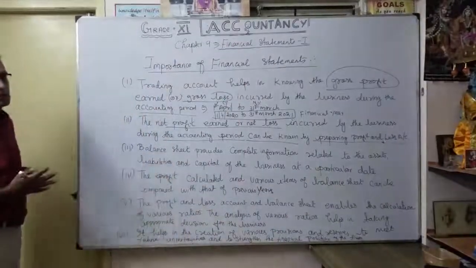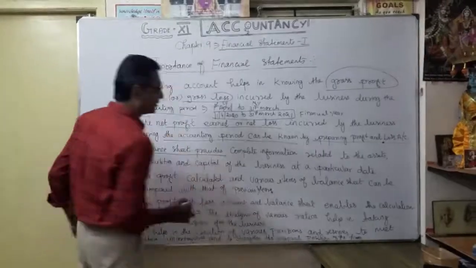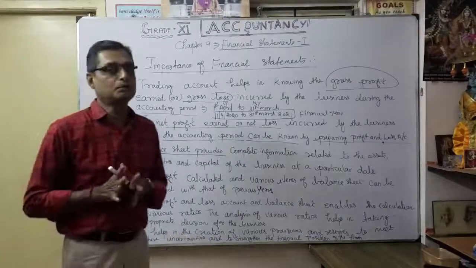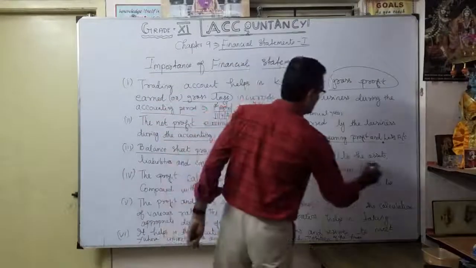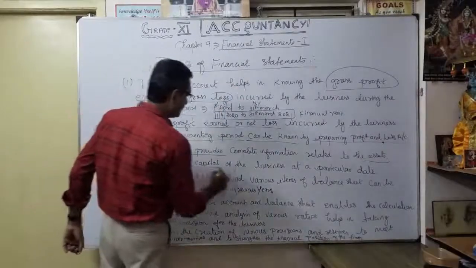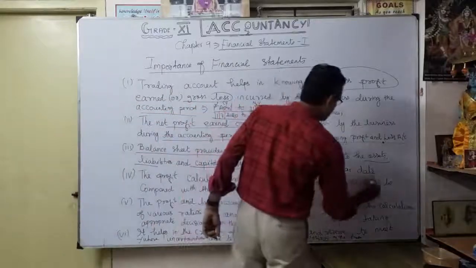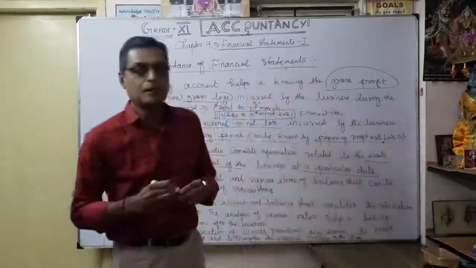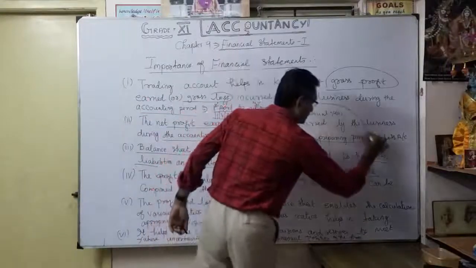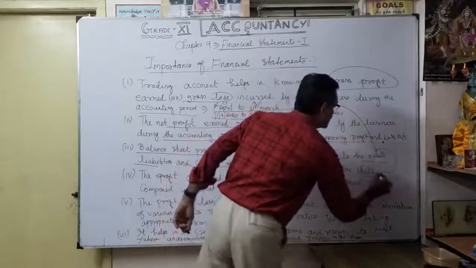The second important. Third, you know already, the balance sheet provides the complete information related to the assets and liabilities. Okay, that's what we're going to prepare, the balance sheet: the assets, liabilities and the capital of the business at a particular date. So what's the particular date? At the end of the accounting year. This is the accounting year end.